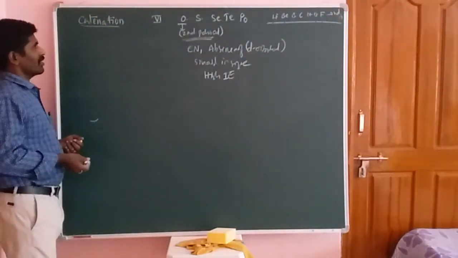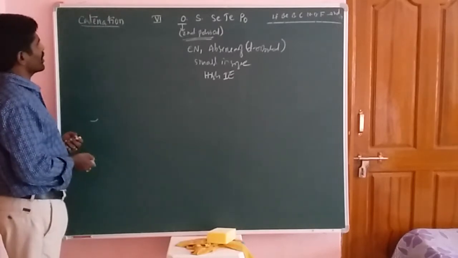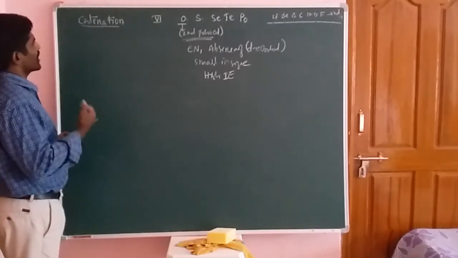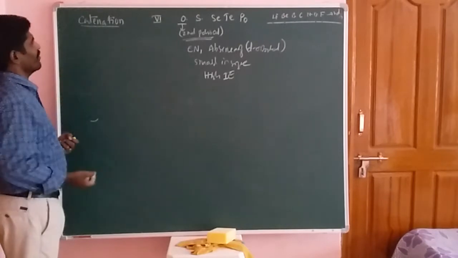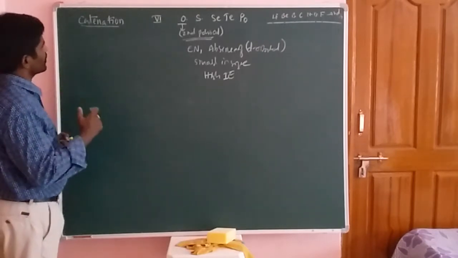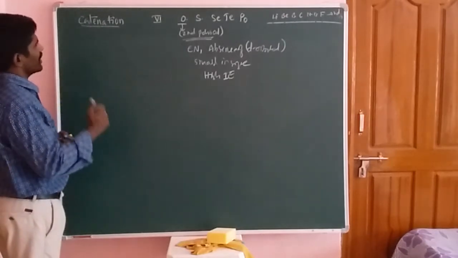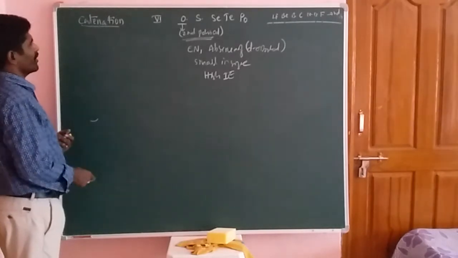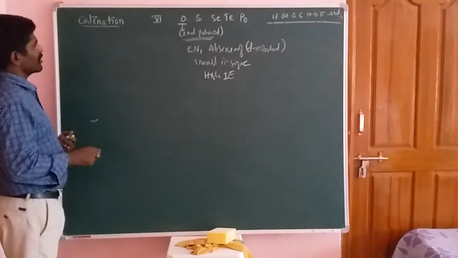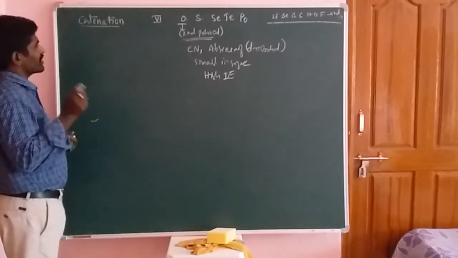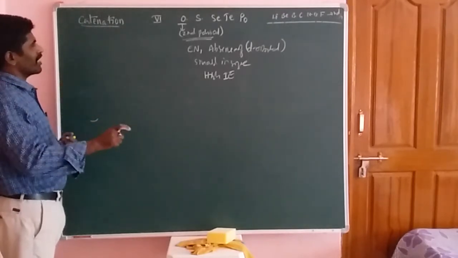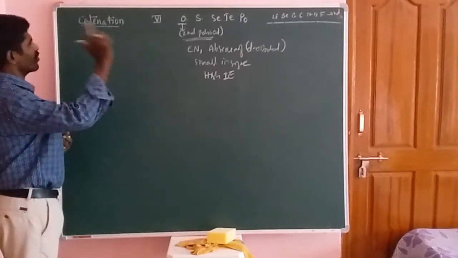Now we have to check the catenation property of oxygen, sulfur, selenium, tellurium, and polonium. In a group from top to bottom, the bottom elements do not show the catenation property.